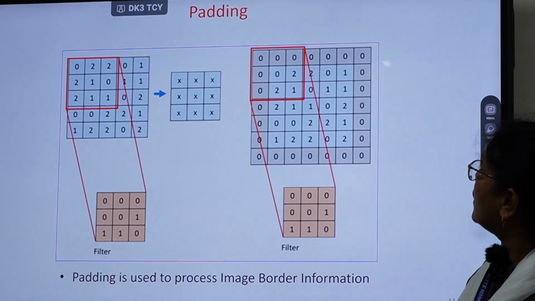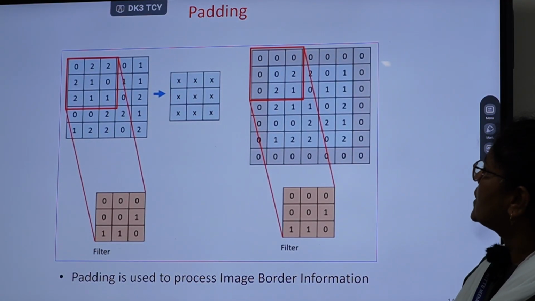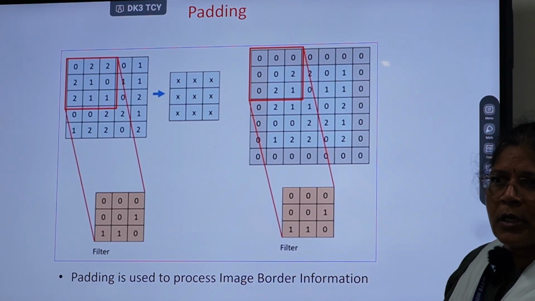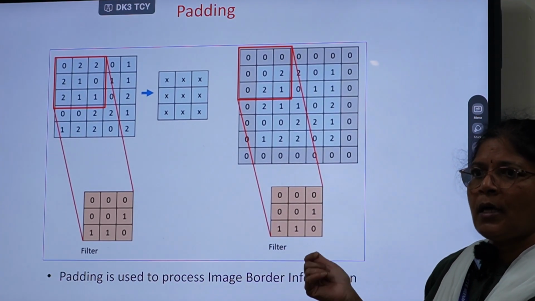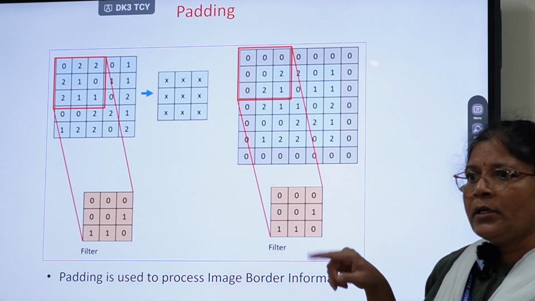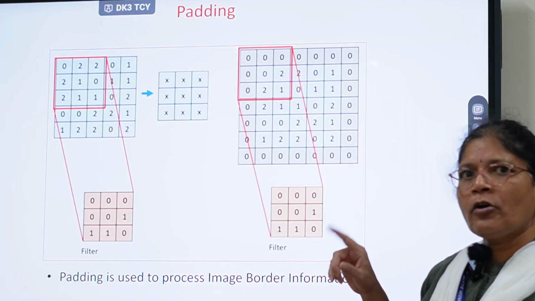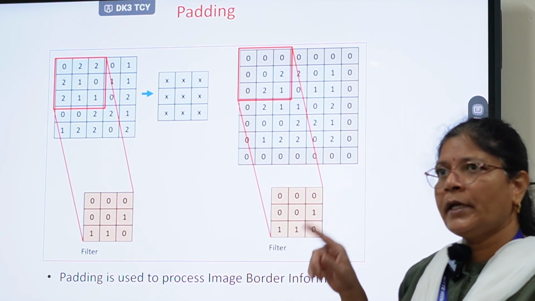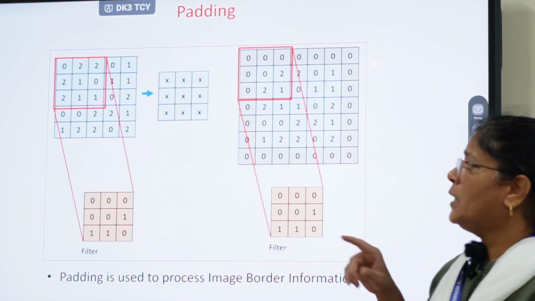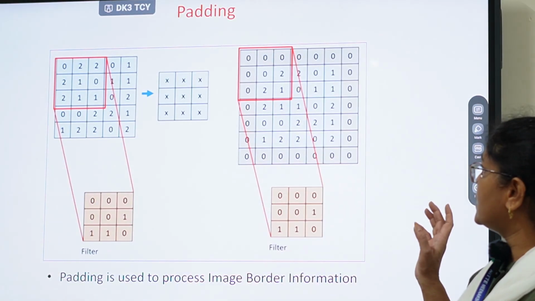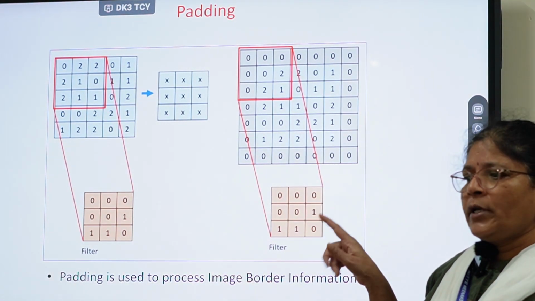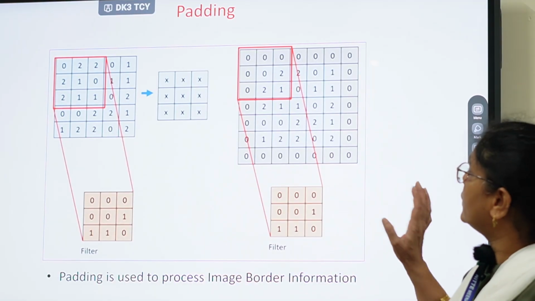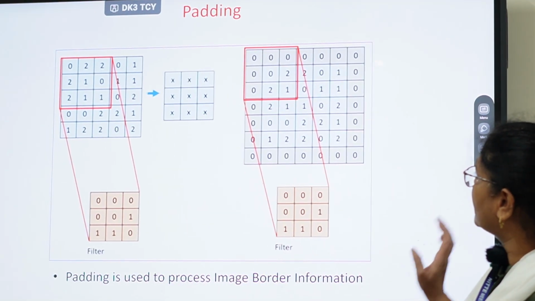This slide shows a padding operation, that is whenever convolution operation is done, the first row, last row, first column and last column, the pixels falling in these rows and columns will not have all the neighbor values. In that case, the neighbor values are padded with zeros or they are duplicated with the corresponding border values, that we call as padding.